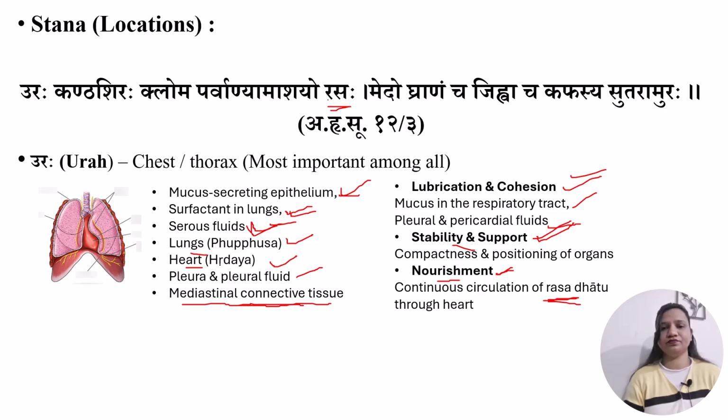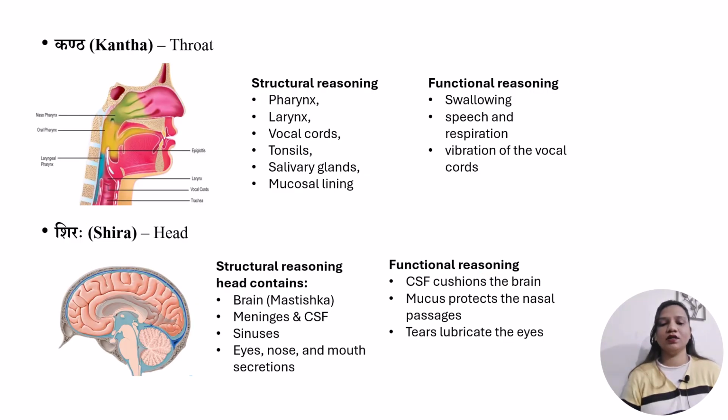Moving on, the next location is Kantha. Kantha means throat. So how can we consider Kantha as a location of kapha dosh, or understand it with modern science? It is because the structures, secretions and functions in the Kantha region are dominated by kapha guna and karma, just like we have discussed in the Urah or chest region. In the throat region also, first we'll see the structural reasoning, like how structurally we can understand it as a location of kapha dosh.